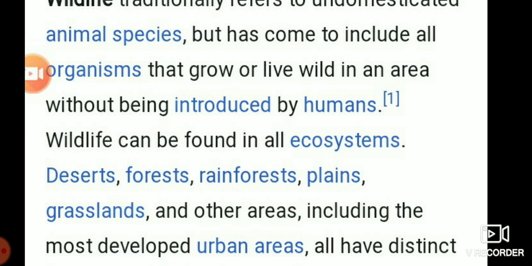Then they have strong muscles to flap their wings. The muscles are very strong, suited for flapping wings and flying. Bat is the only mammal that can fly.